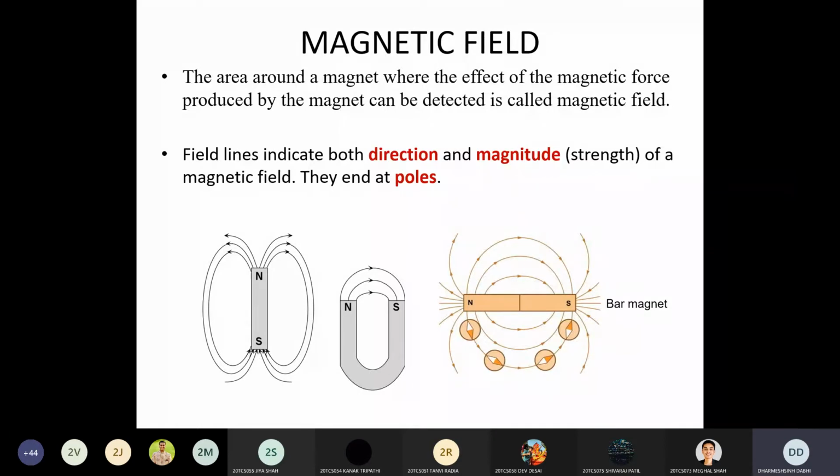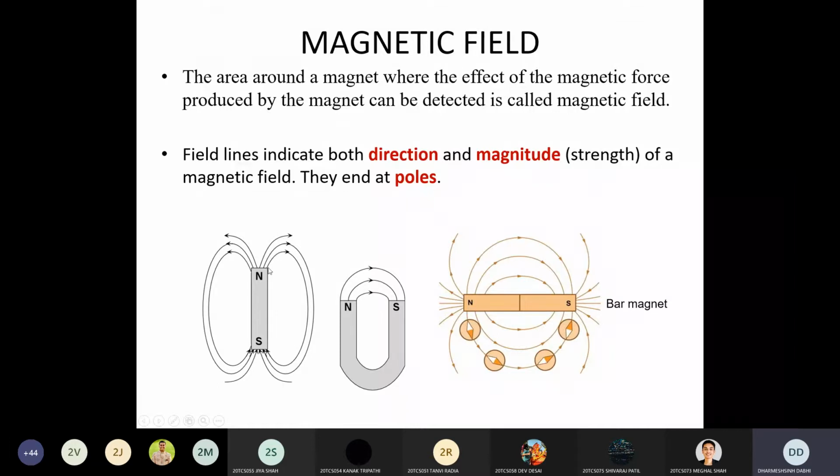If you have a large magnet, then this magnetic field area is large, because with a large magnet you experience a force over a large distance. Here you can see that field lines indicate both the direction and magnitude of a magnetic field.